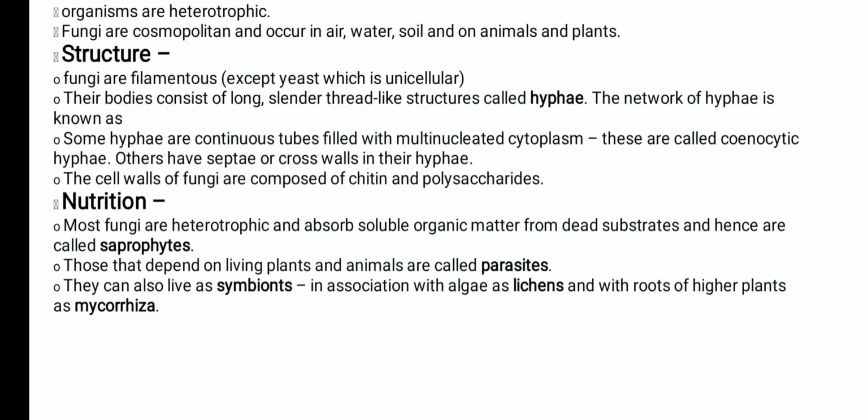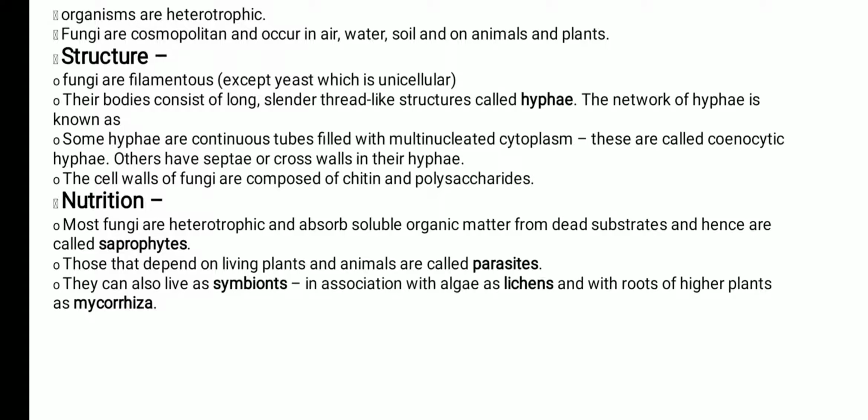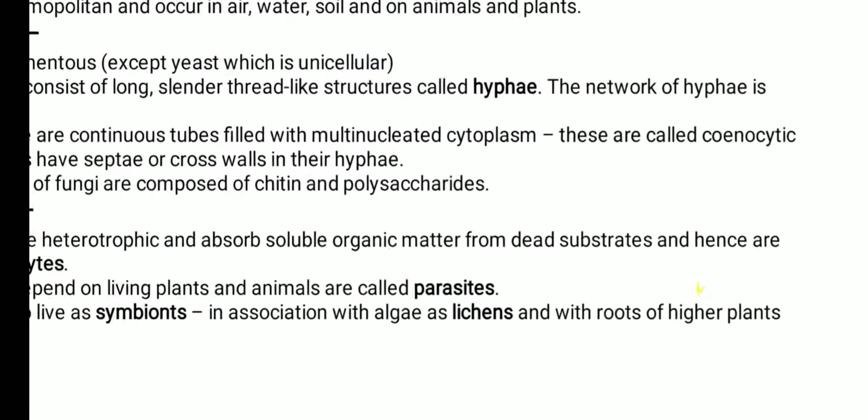Suppose conidia, in a chain-like form, are present over the hyphae; it is called the conidiophore. And suppose the sporangia are present as a fruiting body; then it is called the sporangiophore. So different names are allotted to them. Next, some hyphae are continuous tubes filled with multinucleated cytoplasm. Again, this is very important. Multinucleated means that when you cut a section of the hypha, you get cytoplasm within it, and within the cytoplasm many nuclei are present. This type of structure is called a coenocytic structure, because septa are not present.